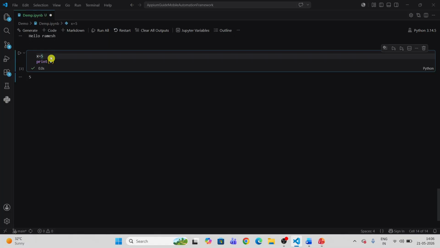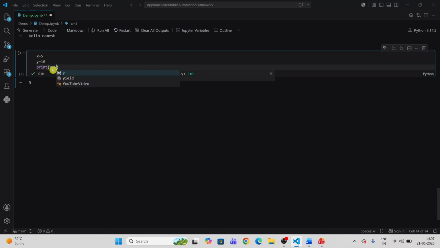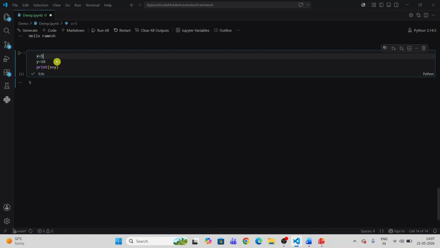And then I'll enhance it more. y is equal to 10, and I say x plus y. So what am I doing here? I'm assigning the value 5 to the x variable and the value 10 to y. And then I am adding x and y and printing this value. Simple program.